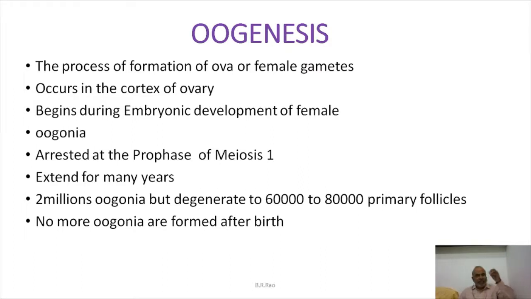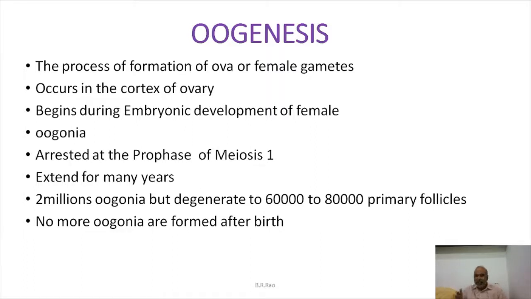When the female is an embryo in its mother's womb, whenever the ovaries are developed, within that time, within the ovaries, the oogenesis process will begin. It will continue for some time and will be arrested at a particular point and remain calm until the embryo develops into an adult, is born, and grows up to the age of puberty.